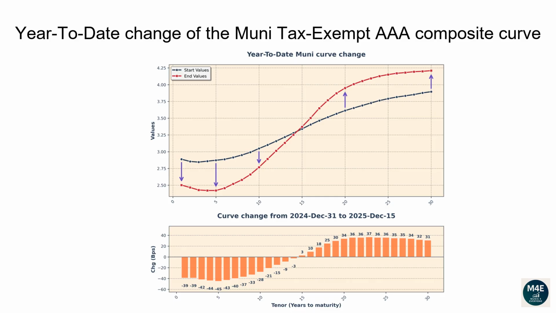The 1-year tenor changed -39 basis points. The 2-year tenor changed -39 basis points. The 5-year tenor changed -45 basis points. The 10-year tenor changed -28 basis points. The 20-year tenor changed 34 basis points. The 30-year tenor changed 31 basis points.